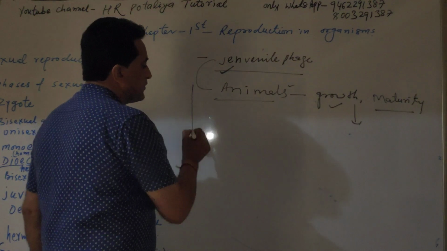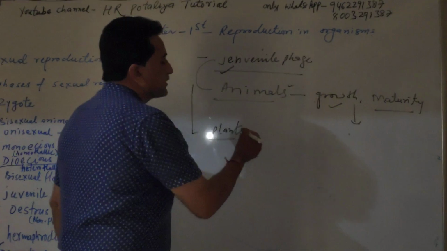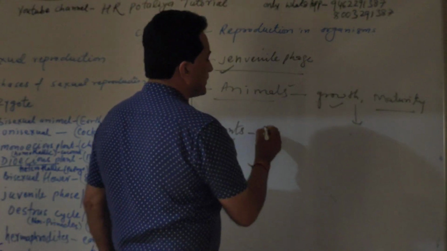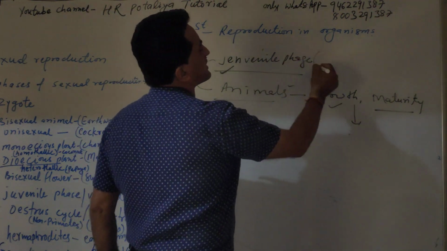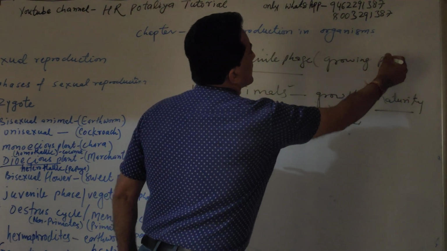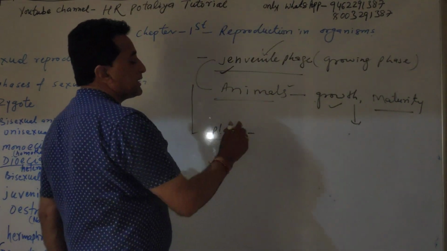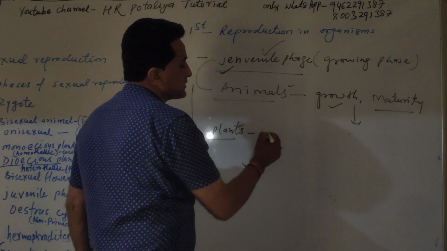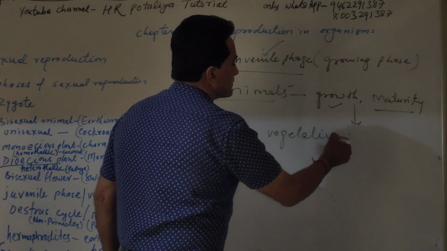Same case with plants. In plants, the juvenile phase, we can say, is just the growing phase. Growing phase is also known as juvenile. But in the case of plants, that is also known as the vegetative phase.